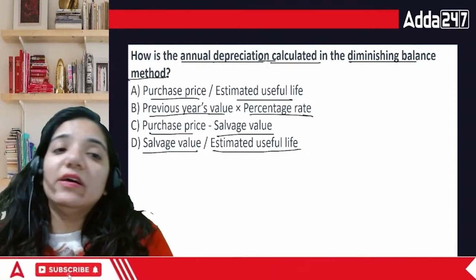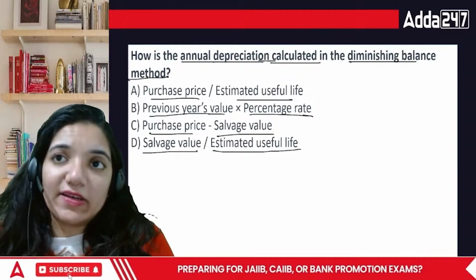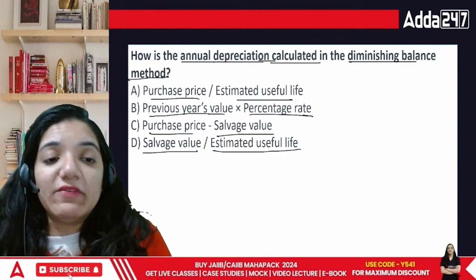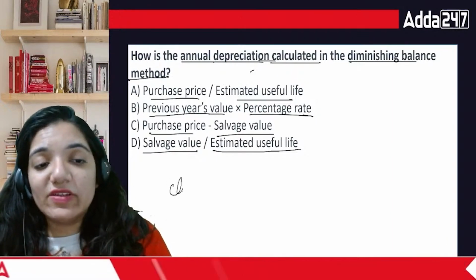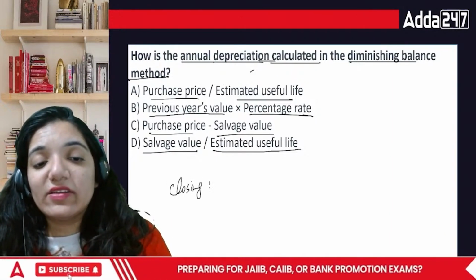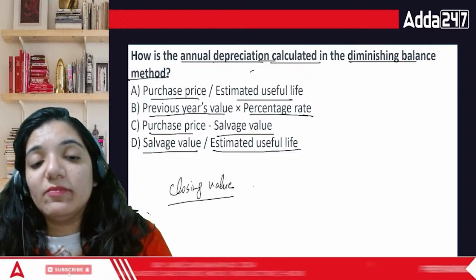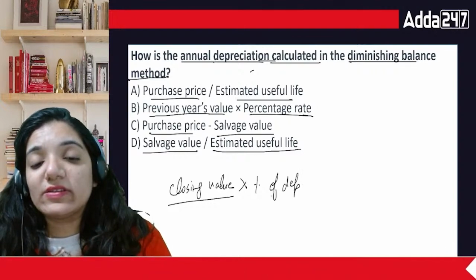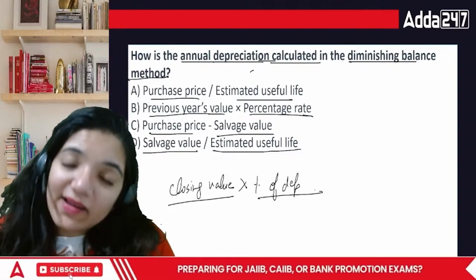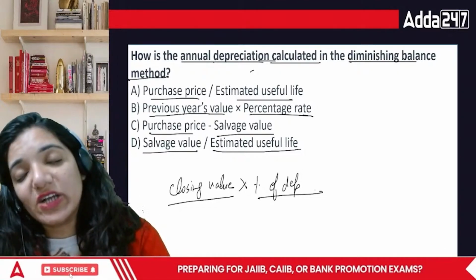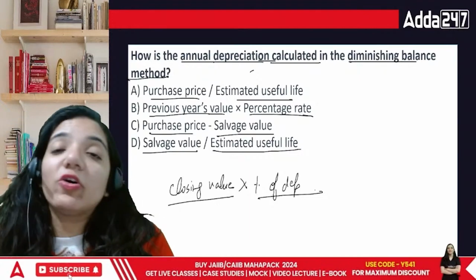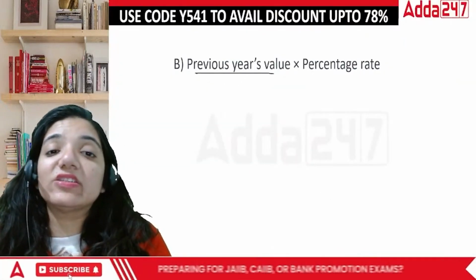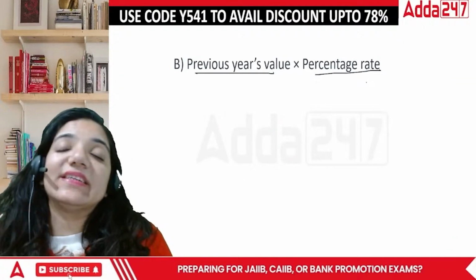In WDV, whatever your closing value of the previous year is, you will always find the closing value and multiply it by the percentage of depreciation. And the rate remains the same, the value keeps on changing after every year. So depreciation overall will vary.